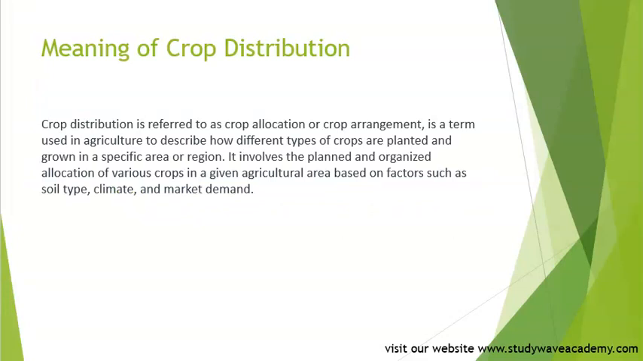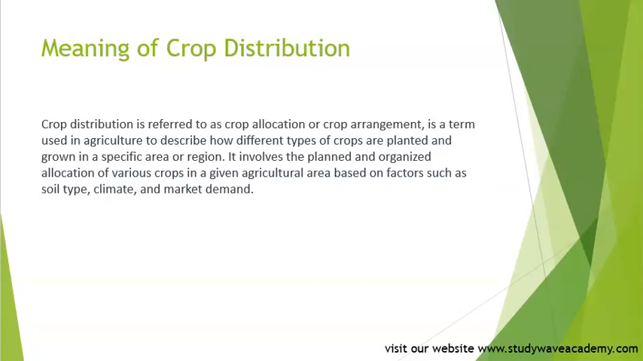Crop distribution is referred to as crop allocation or crop arrangement. It's a term used in agriculture to describe how different types of crops are planted and grown in a specific area or region. It involves the planned and organized allocation of various crops in a given agricultural area based on factors such as soil type, climate, and market demand.